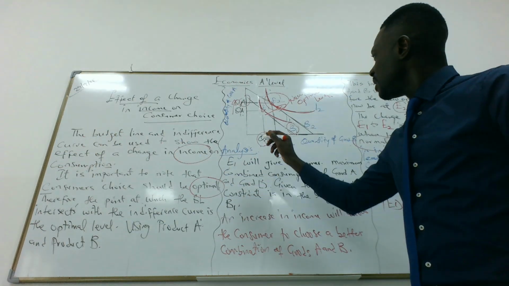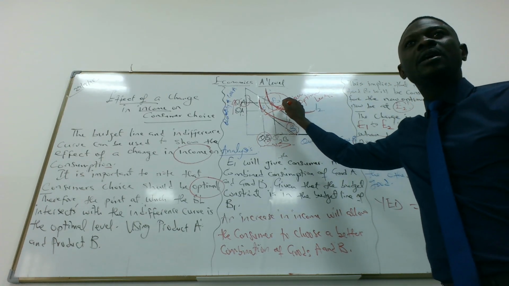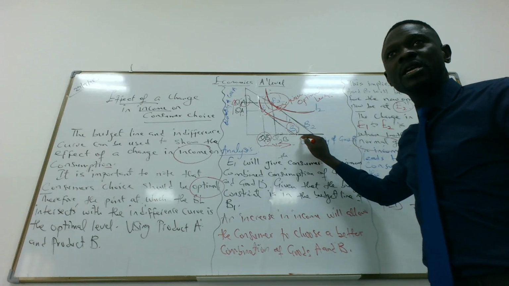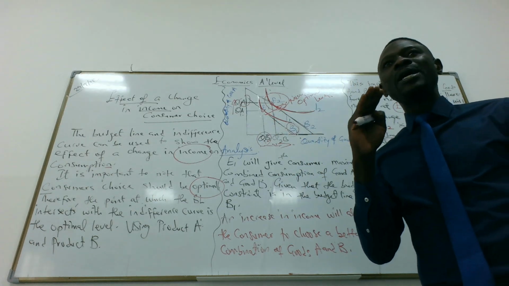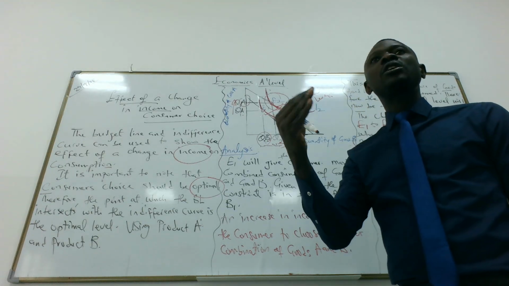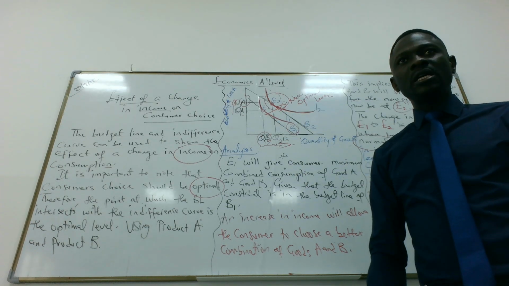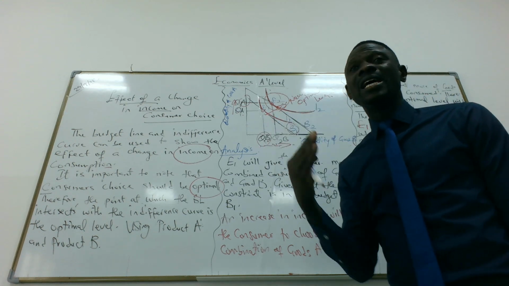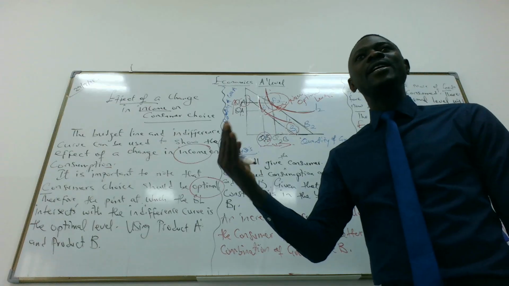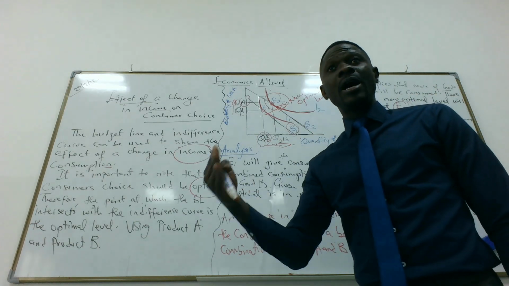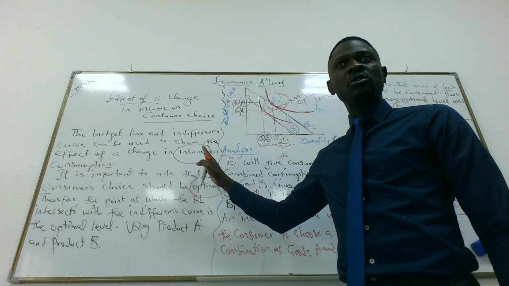But here, there's a new position from E1 to E2. The new position from E1 to E2 means both product A and product B are what? Normal goods. In contrast, if there's an increase in the quantity of product A and a reduction in the quantity of product B, it means product B is what? An inferior good. I think it's clear. So inferior goods are goods that we consume less as soon as our income increases. Normal goods are goods that have a positive YED, which means we consume them more as soon as our income increases. Any question about the effect of a change in income on consumer choices?